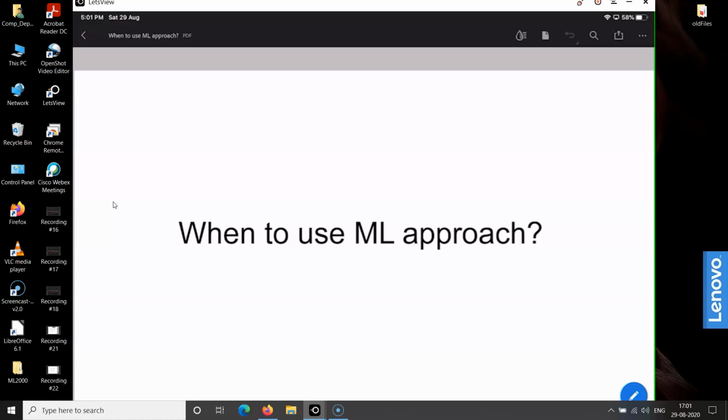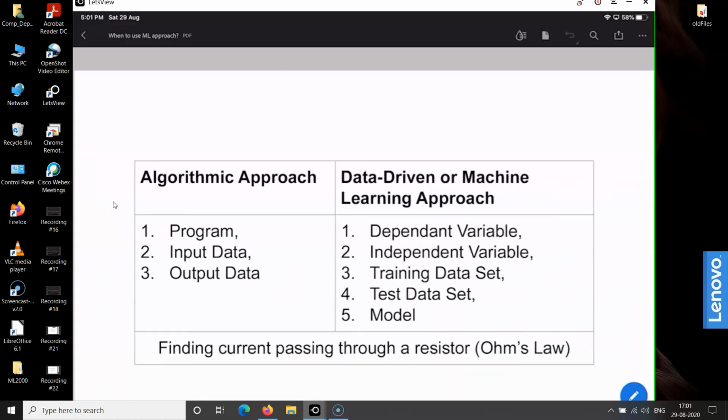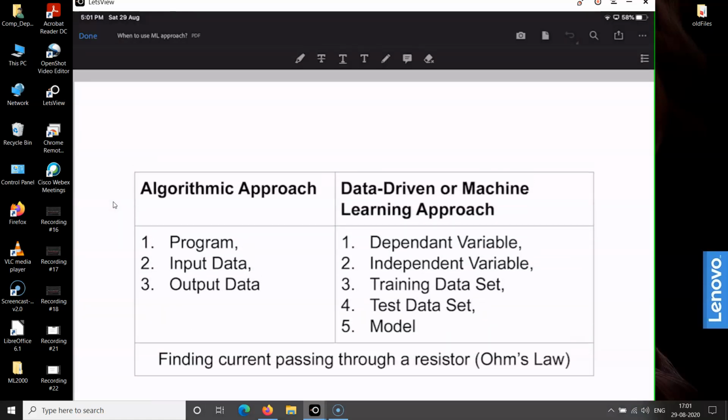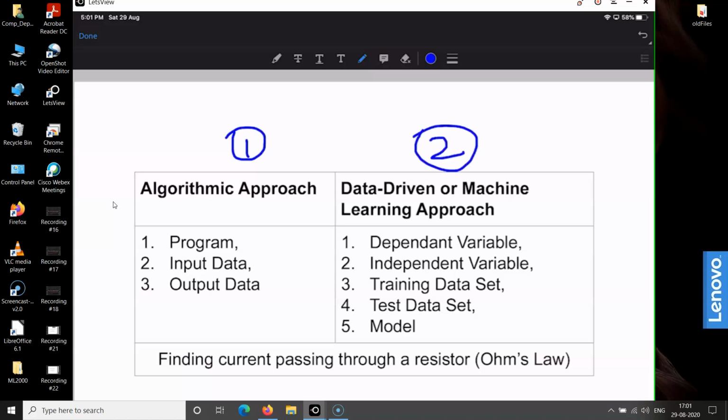So in this video, I am going to explain when to use machine learning approach. In the previous video, we discussed there are two different approaches towards software development. The first one is called the algorithmic approach and the second one is called the data driven approach. The three most important elements in the algorithmic approach are program, input data, and output data.